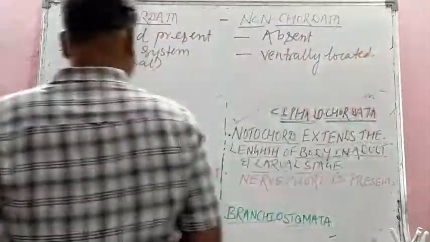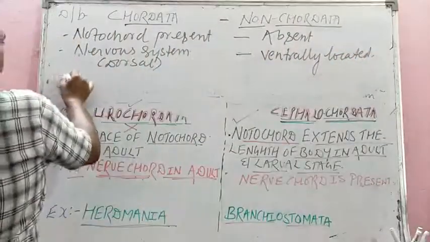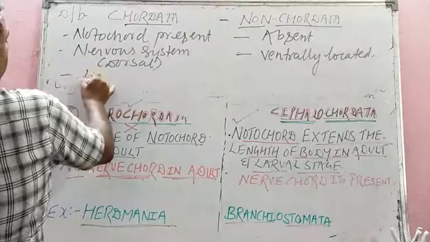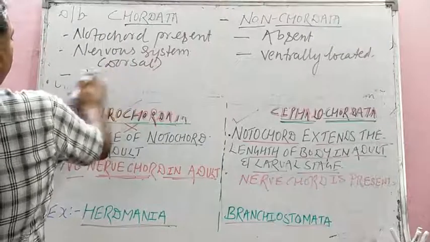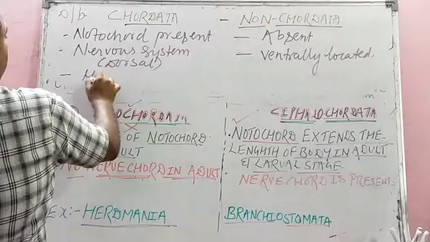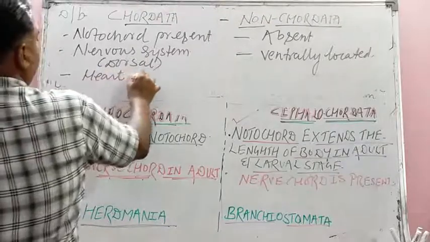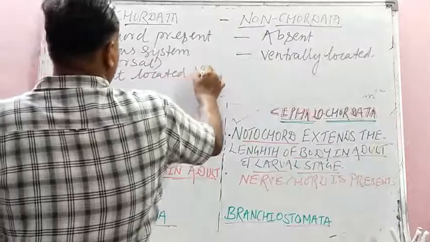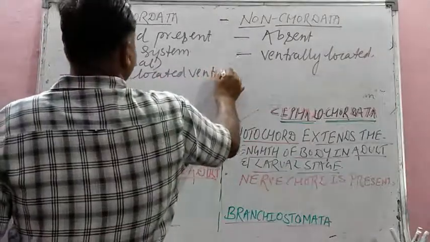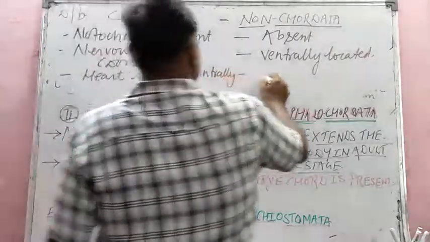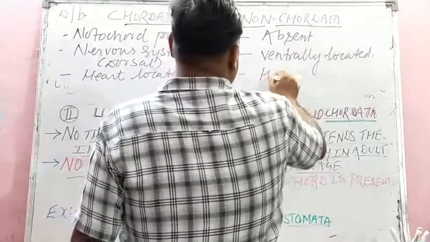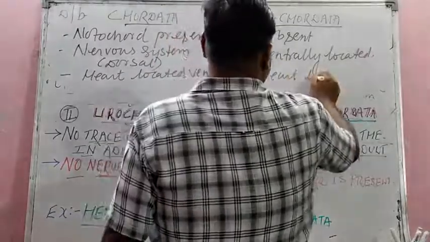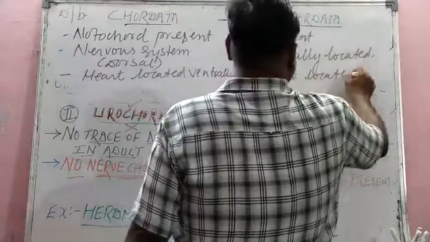And students, last but not least, here the location of the heart: heart located ventrally, we are the example. And here, if present, heart located dorsally.